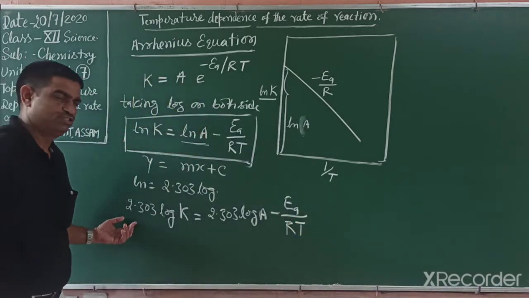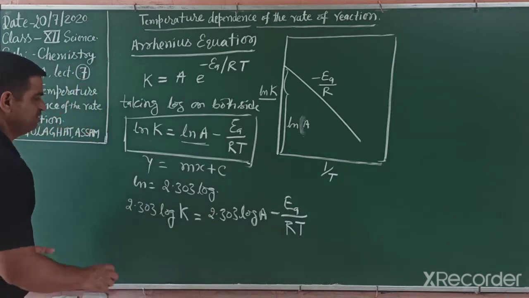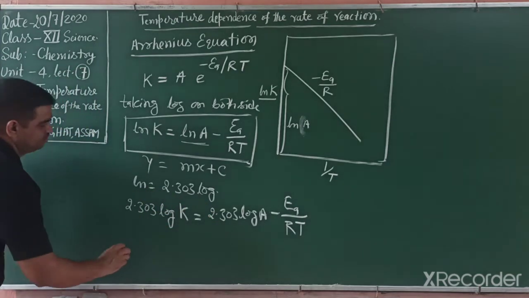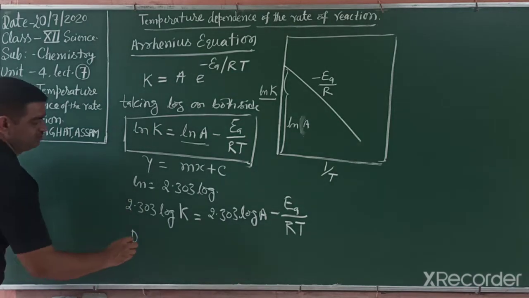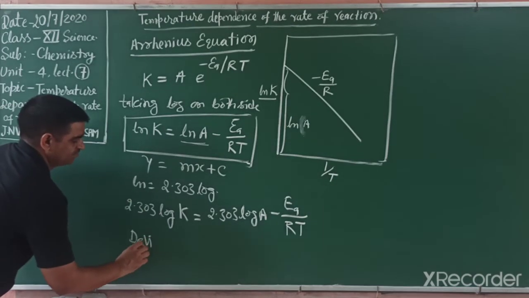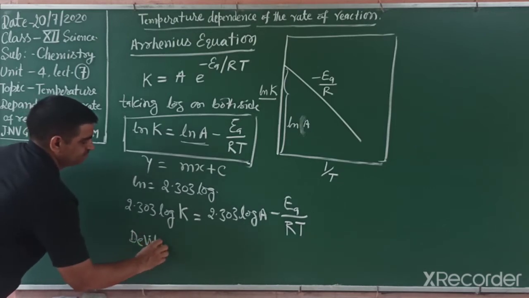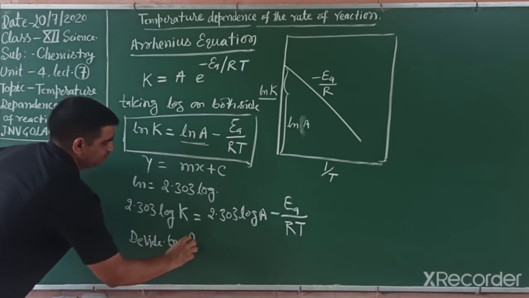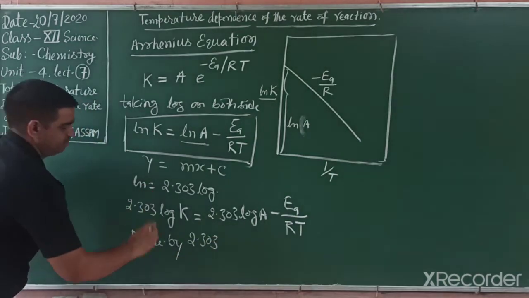So students, both sides have 2.303. So we divide this equation by 2.303 because we want to cancel 2.303. Then what happens?